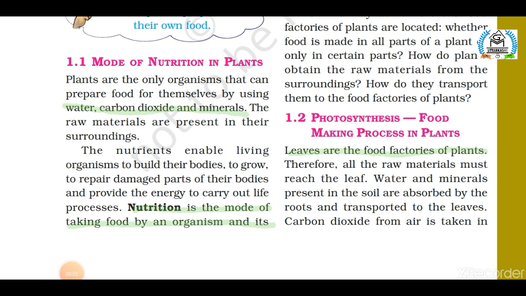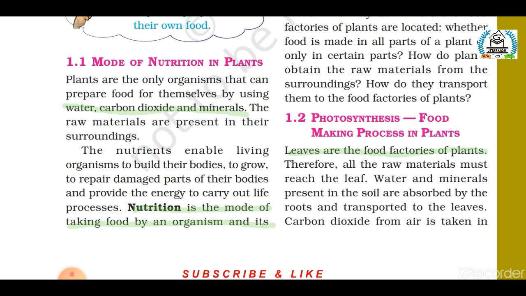Now moving on towards the very important topic, that is photosynthesis. Photosynthesis, food making process in plants. As the heading suggests, photosynthesis is a food making process in plants, and this is a very important process, and this one is your basic of biology. So understand it very carefully.